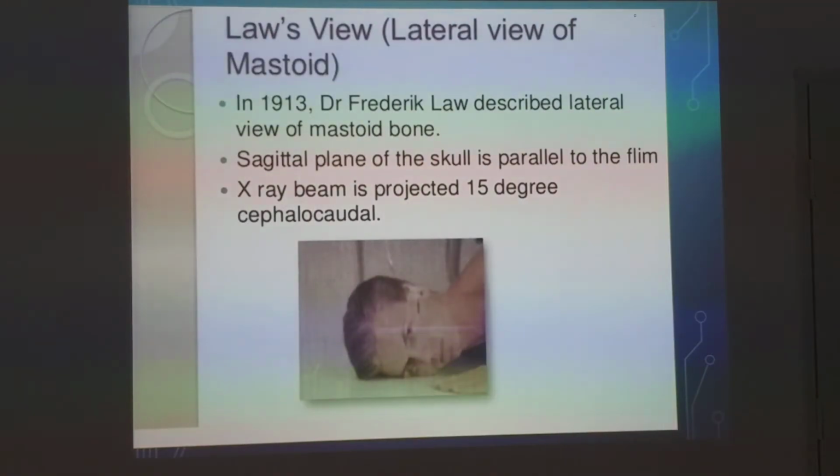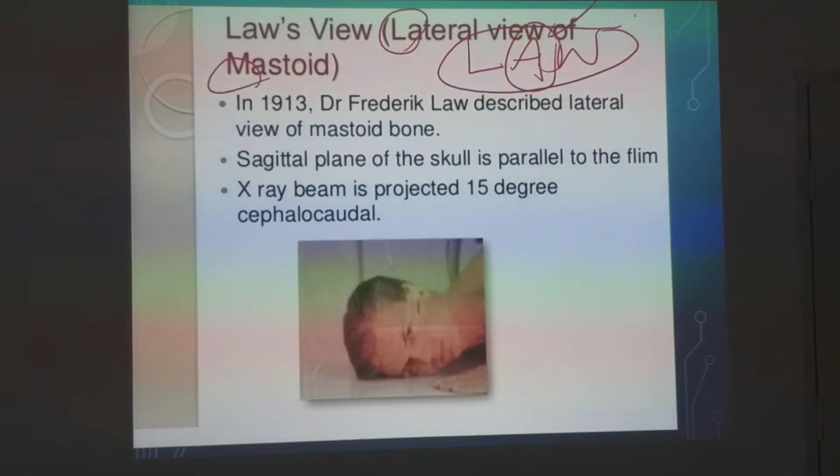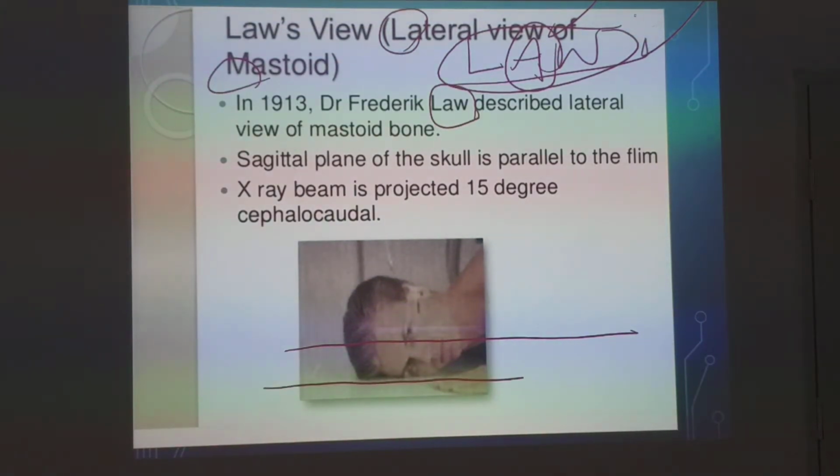So what are these actually? Law's view is the lateral view of the mastoid. You can just remember it as the lateral oblique view. Law is the one who described this mastoid view. The sagittal plane of the skull is parallel to the film. Yes or no? This is the sagittal plane of the skull, this is the film where you place it, and these are the rays that come.